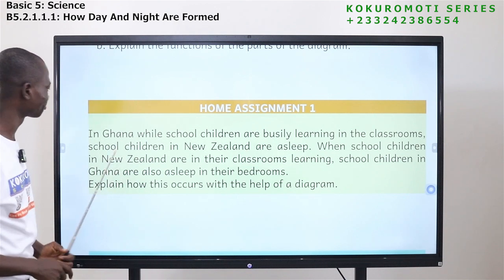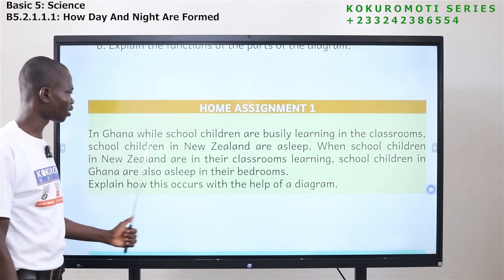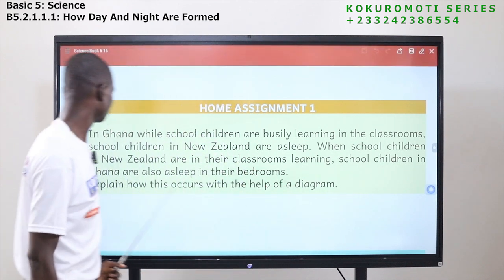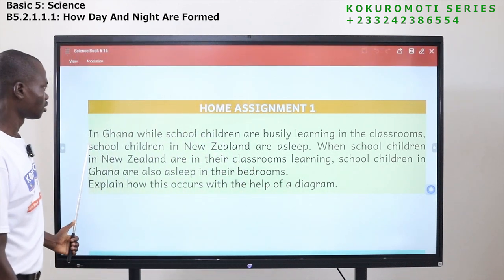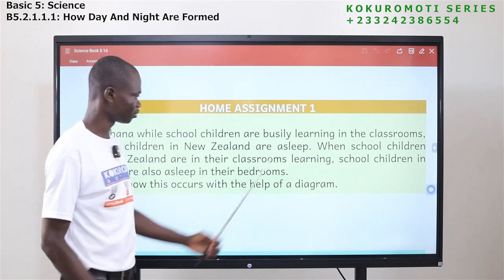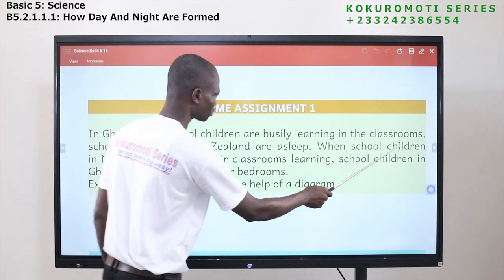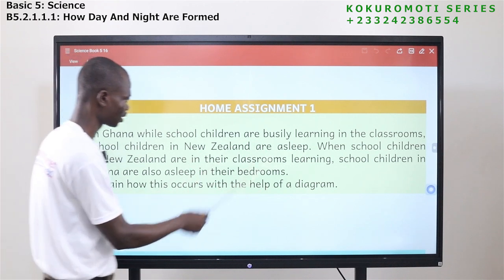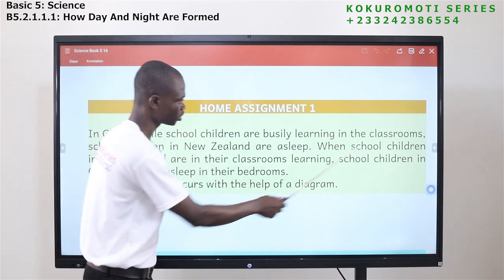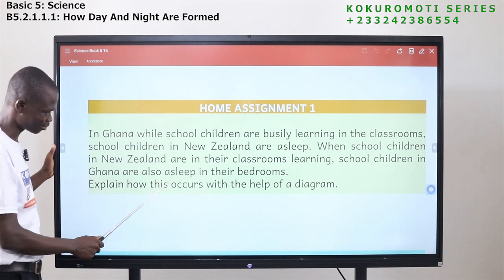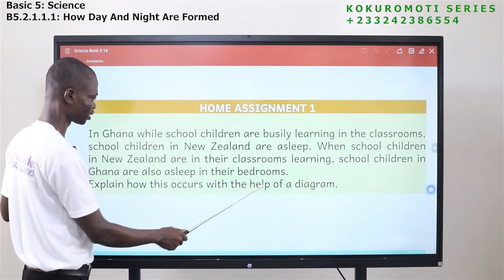Pay attention. In Ghana, while school children are busily learning in the classrooms, school children in New Zealand are asleep. When school children in New Zealand are in their classrooms learning, school children in Ghana are also what? Asleep in their bedrooms.